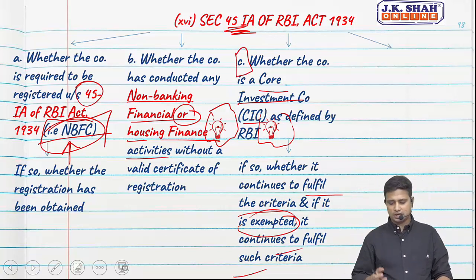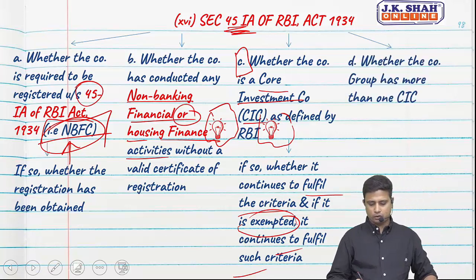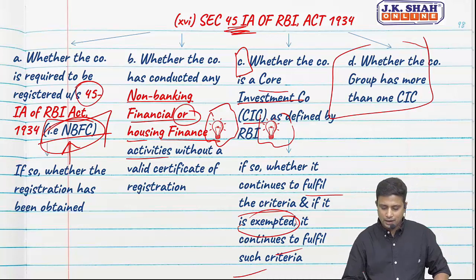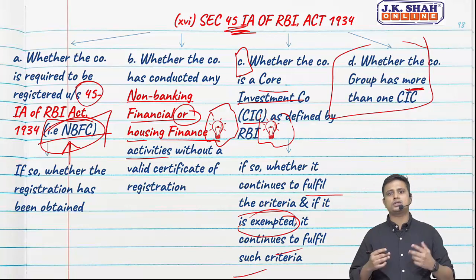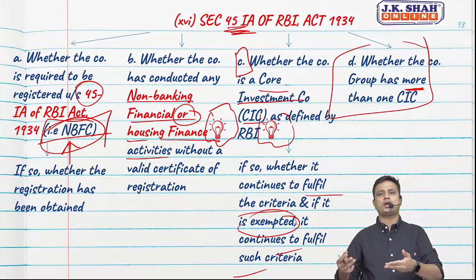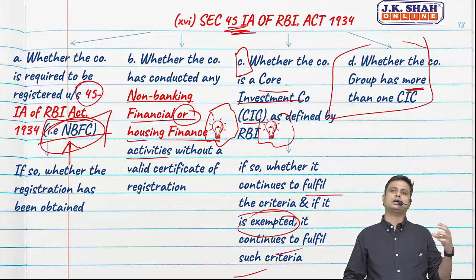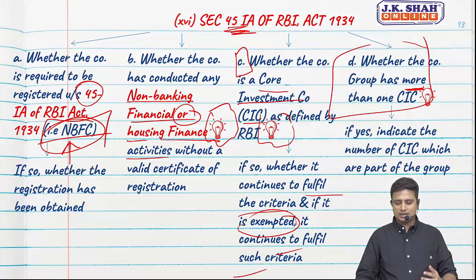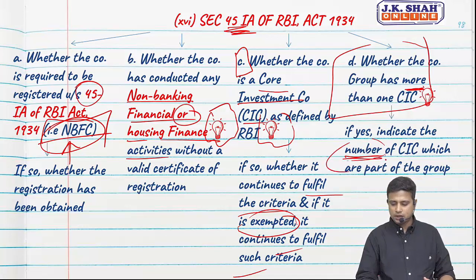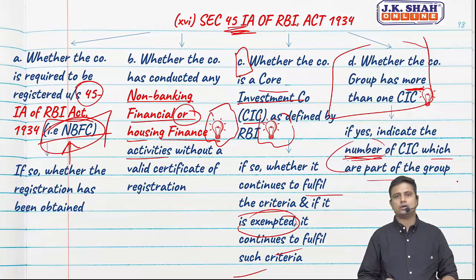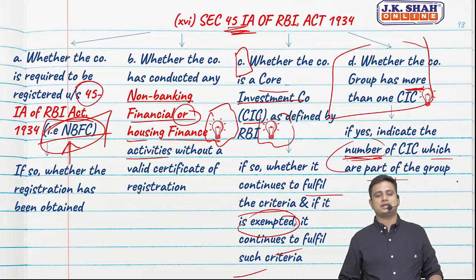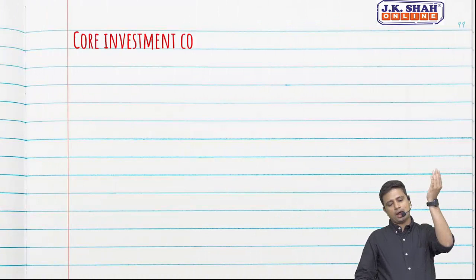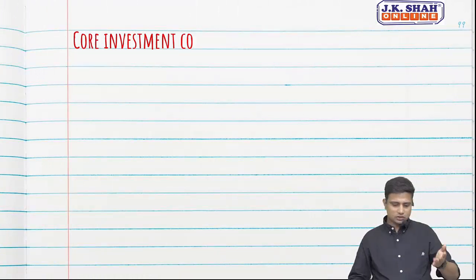This particular clause was talking about CIC. We will see what a CIC is, but before that, let us take clause D. Whether the company's group has more than one CIC. What does group mean? Subsidiaries, joint ventures, associates. Whether the group has more than one CIC. If yes, indicate the number of CICs which are part of the group. So we will have to state how many CICs we have. But still, we have a question ahead: what is a CIC? So let's take that.